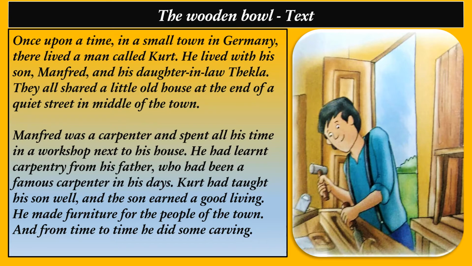Manfred was a carpenter and spent all his time in a workshop next to his house. He had learned carpentry from his father, who had been a famous carpenter in his days. Kurt had taught his son well, and the son earned a good living. He made furniture for the people of the town, and from time to time he did some carving.